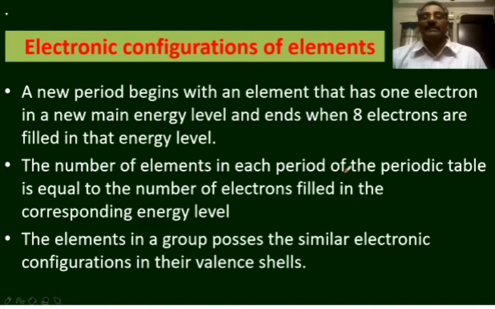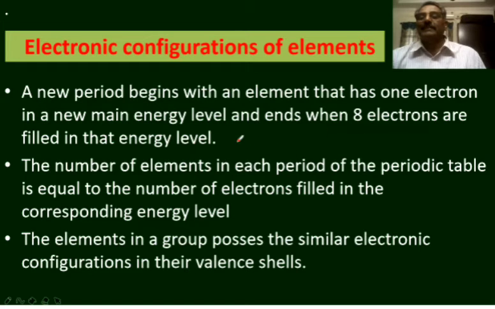The number of elements in each period of the periodic table is equal to the number of electrons filled in the corresponding energy level. You know that after the filling of the 4s orbital, electrons enter 3d. After the completion of 3d, again electrons are filled in 4p.